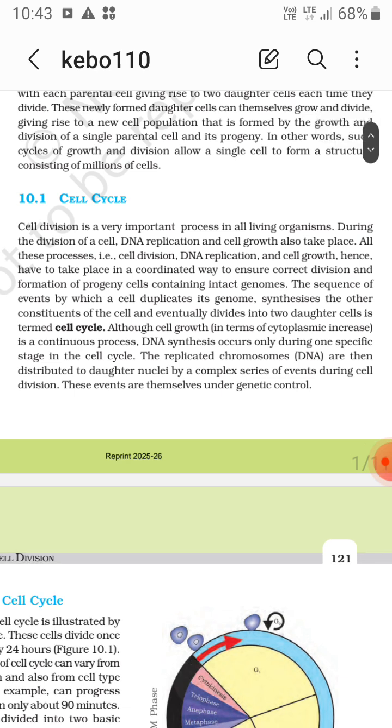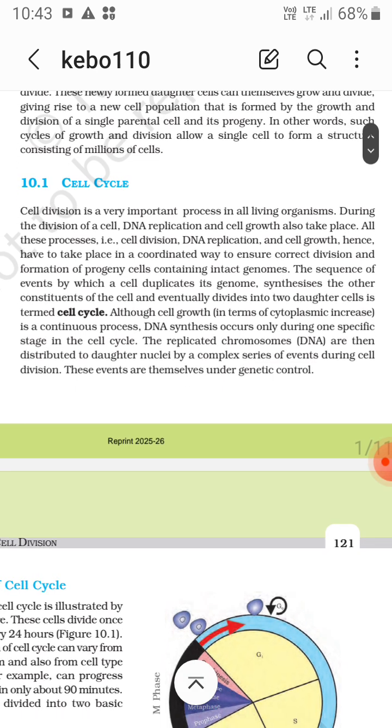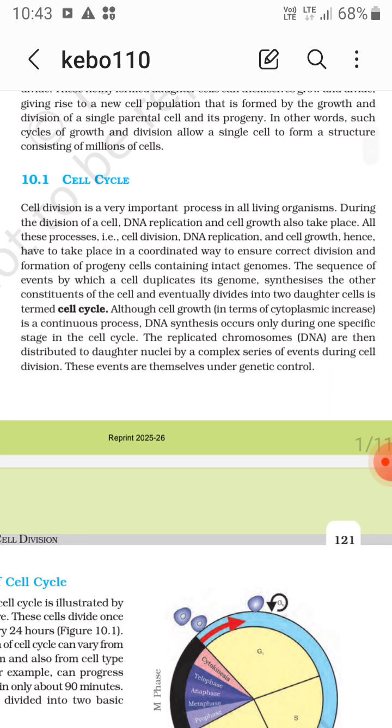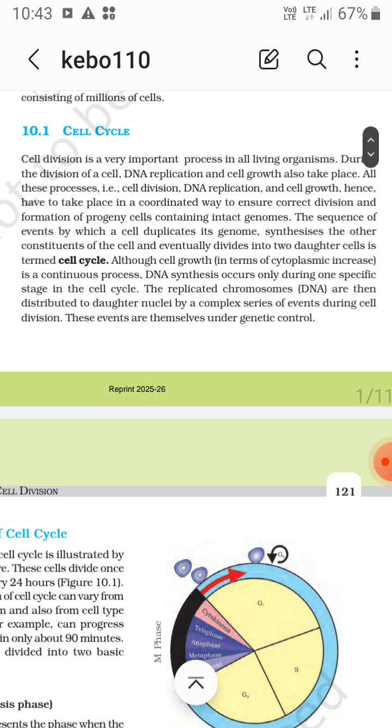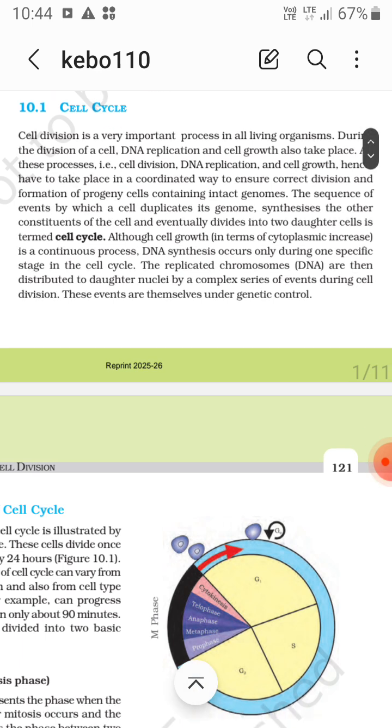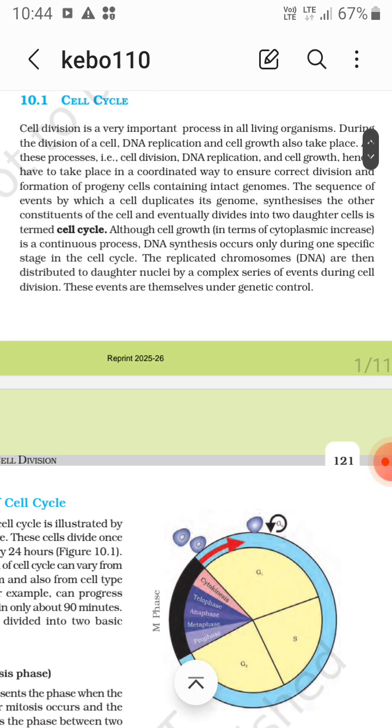Now, cell division is a very important process in all living organisms, right? During the division of a cell, DNA replication and cell growth take place. All these processes, that is the cell division, DNA replication, and cell growth, have to take place in a coordinated way to ensure correct division and formation of progeny cells containing intact genomes. The sequence of events by which a cell duplicates its genome, synthesizes the other constituents of the cell, that is the growth of the cell, and eventually divides into two daughter cells is termed as cell cycle.